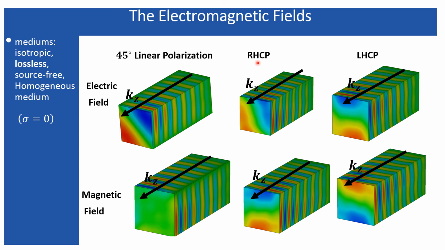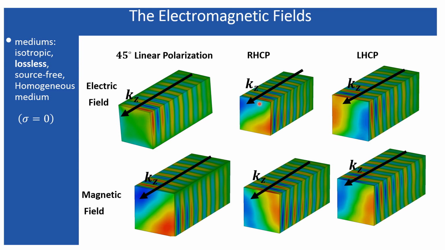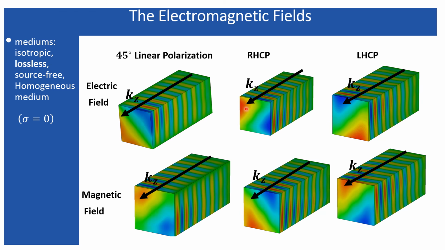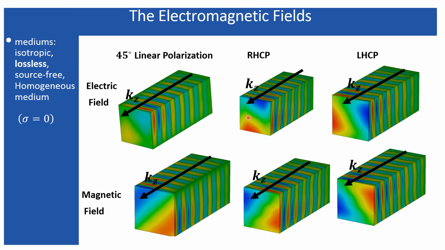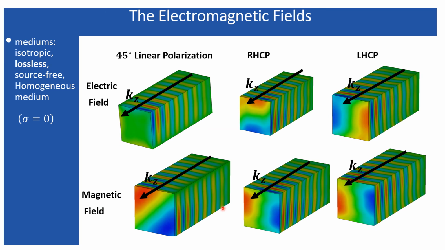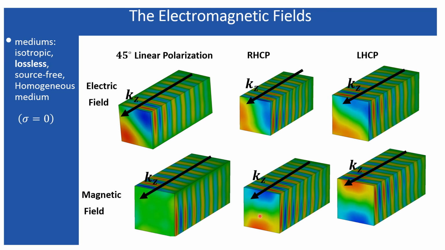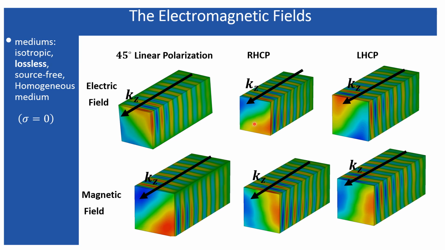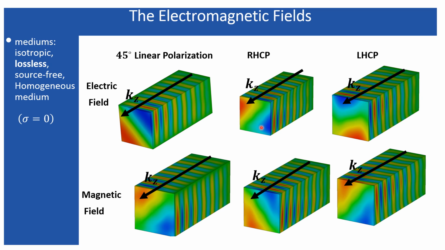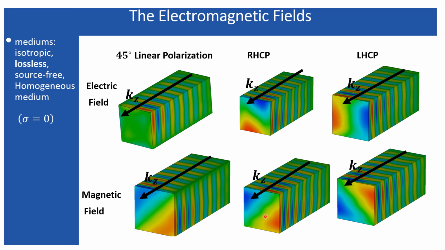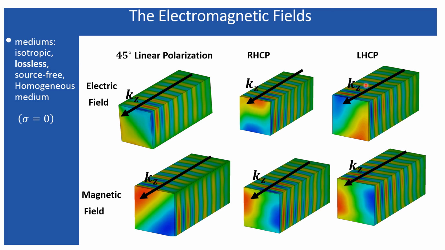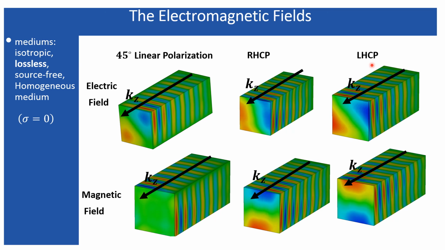In the case of the right hand circularly polarized wave, look how the phase is changing. When the red magnitude appears somewhere, the red magnitude for the magnetic field appears just 90 degrees out of phase with this, which represents that these two vectors, the electric field and the magnetic field, are perpendicular to each other. Similarly, the same thing is applicable for the left hand circularly polarized wave also.